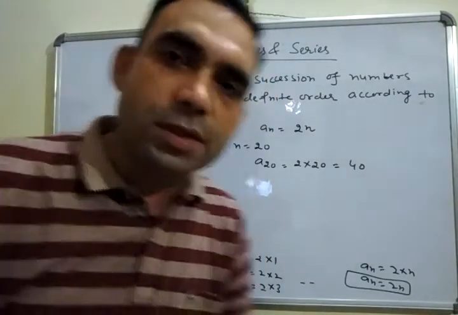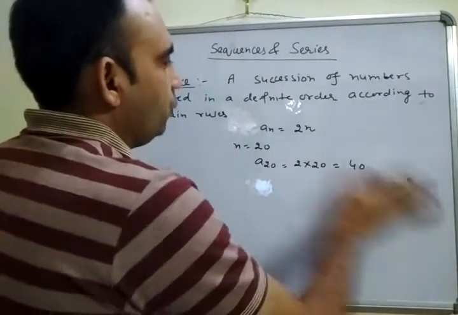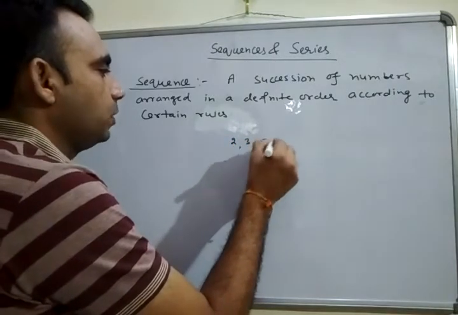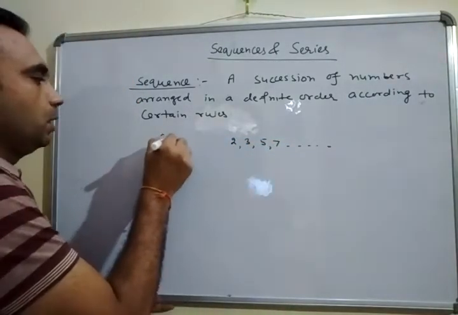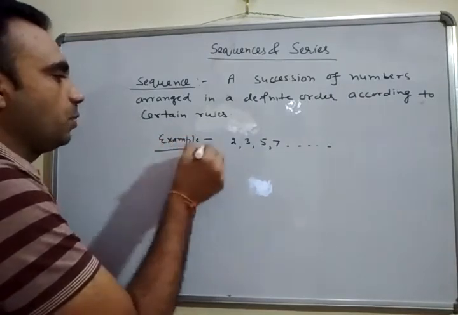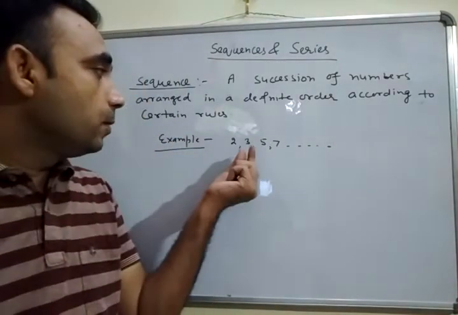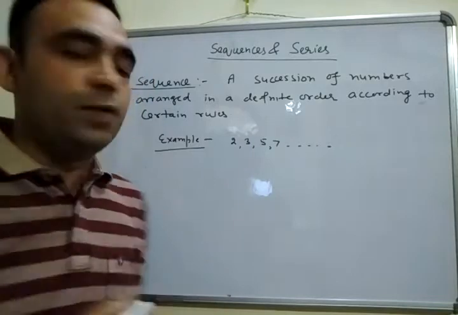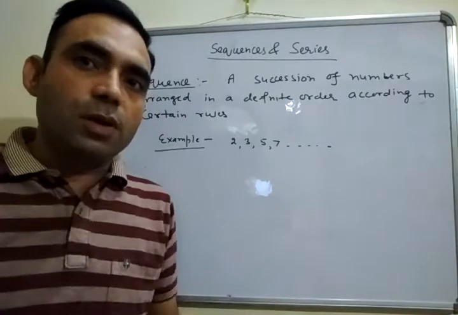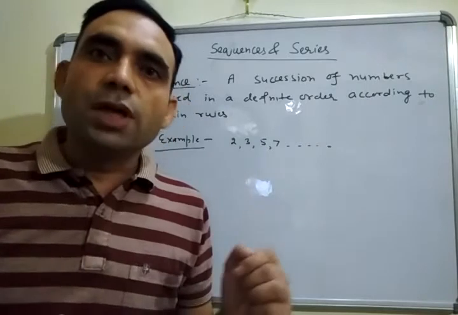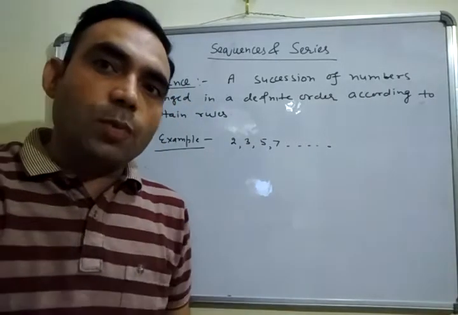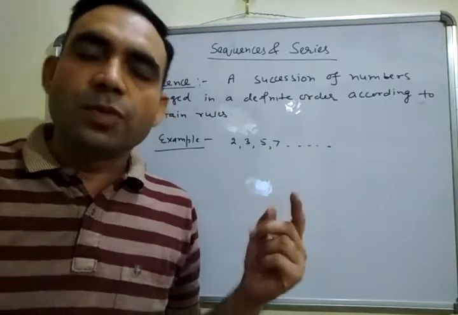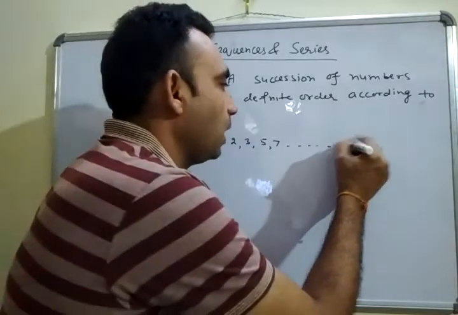Let us write another sequence: 2, 3, 5, 7, and so on. What does this sequence represent? It represents the prime natural numbers: 2 is prime, 3 is prime, 5 is prime, 7 is prime. But is it possible to say what the nth prime number is? No, it is not possible. Every time it is not possible to represent the nth term in the form of a linear or polynomial expression, so there we have to give a verbal expression only.